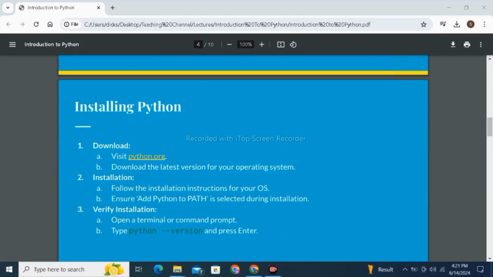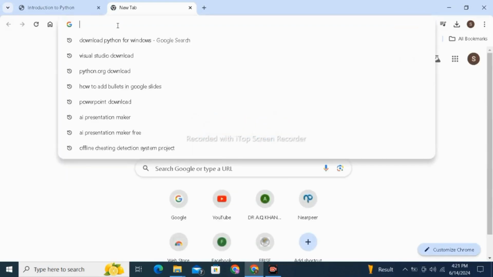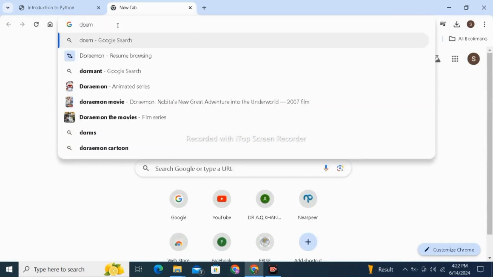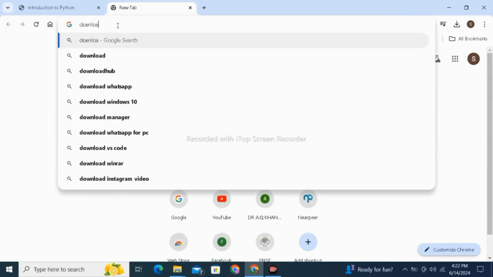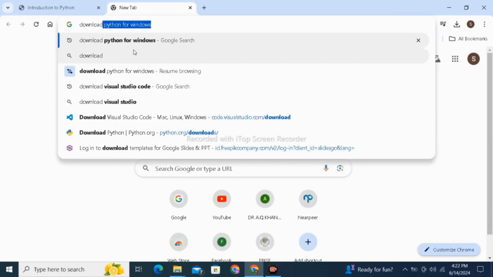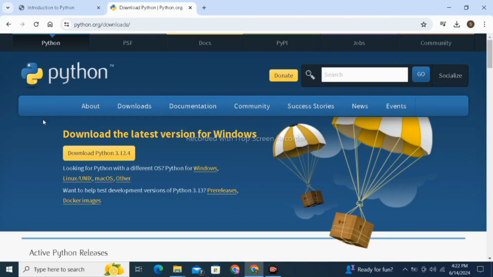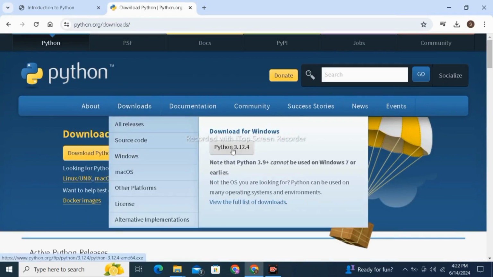Now, how to install Python? First, visit your browser. Whatever browser is available on your computer, open it and type here: Download Python for Windows. I have the Windows operating system, so I will write Python for Windows. Here it comes. Now click here. This interface will appear. Click on download, and version 3.12.4 is available to download. Click here.